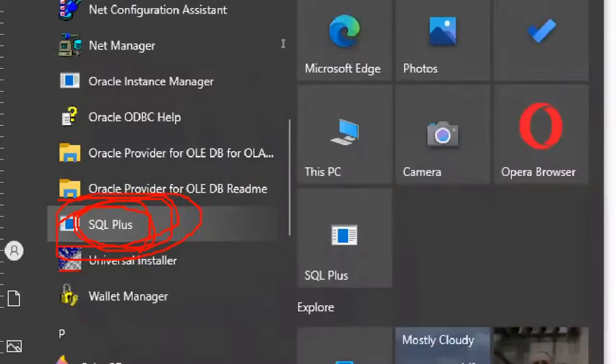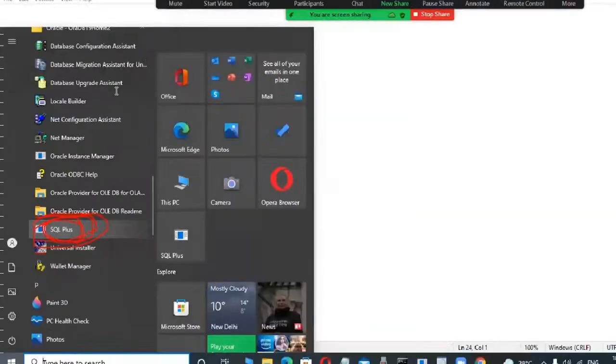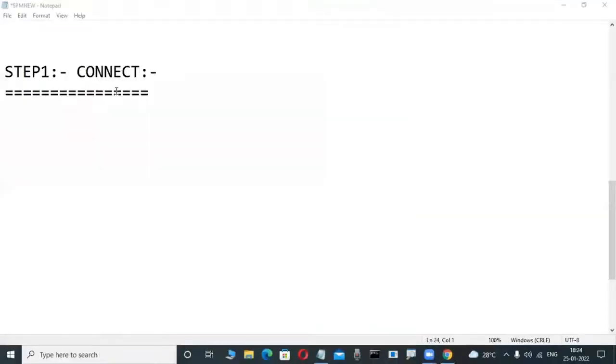But other tools are there. Toad is a tool, SQL Developer is a tool; those are GUI tools, not command line interfaces. If you are interested in interacting with the Oracle database server through those tools, you install them explicitly. That's why all these things are understandable. First diagrammatically it is easy to understand, then practically we learn all those things.